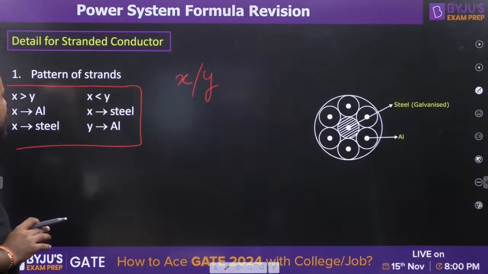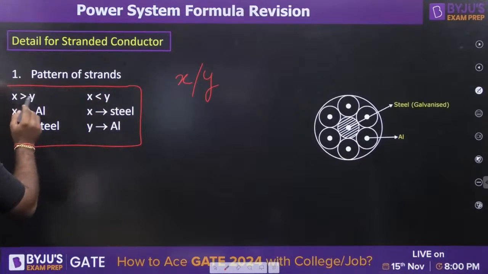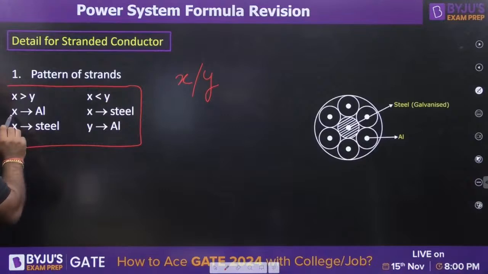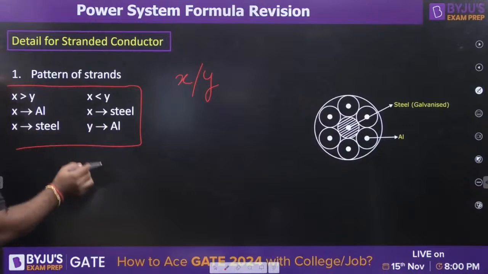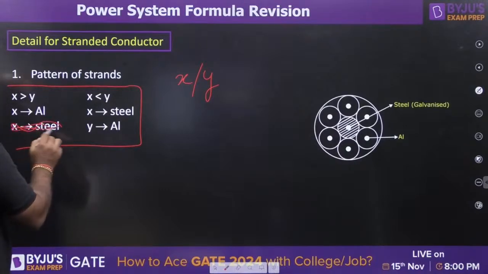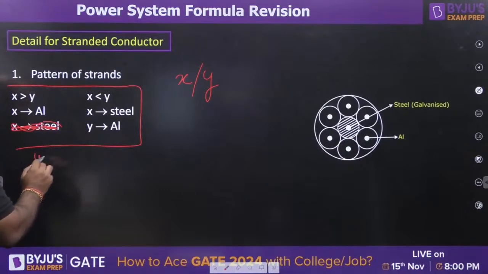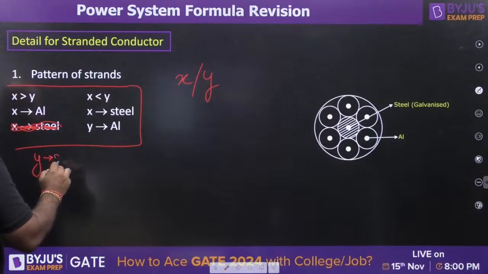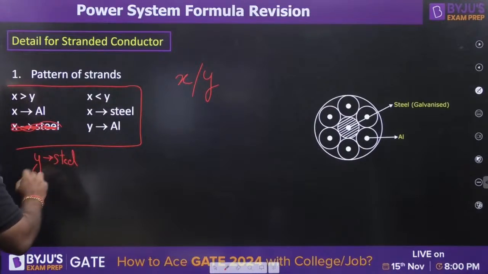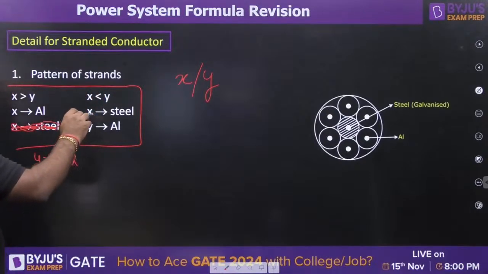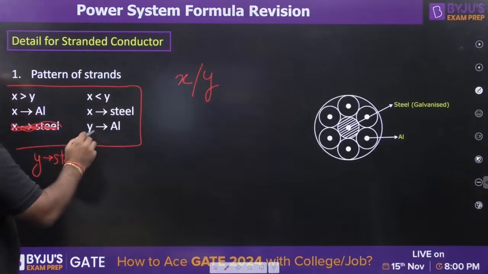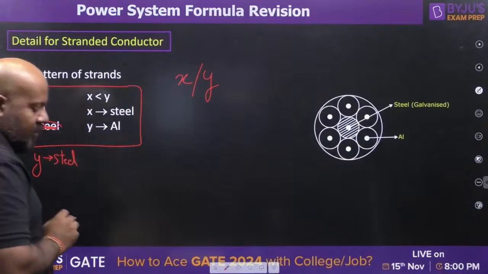Numbers of what? If X is greater than Y, then X is the number of aluminium strands and Y is the number of steel strands. If Y is more than X, then X is the steel strands and Y is the number of aluminium strands.